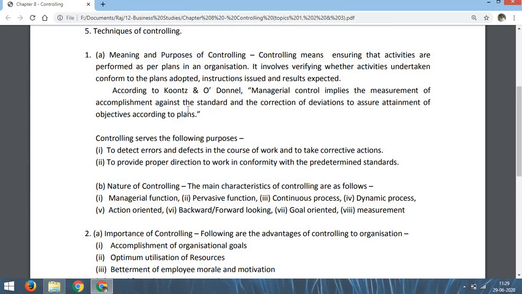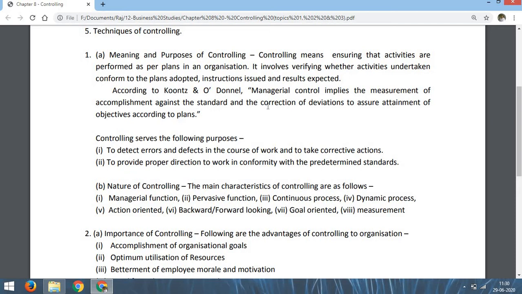Now controlling is also defined by Koontz and O'Donnell in the following manner: managerial control implies the measurement of accomplishment against the standard and the correction of deviations to assure attainment of objectives according to plan. It means managerial control means measurement of accomplishment against the standard. That means whether the work has been done according to the standard set or not, and correction of deviations.